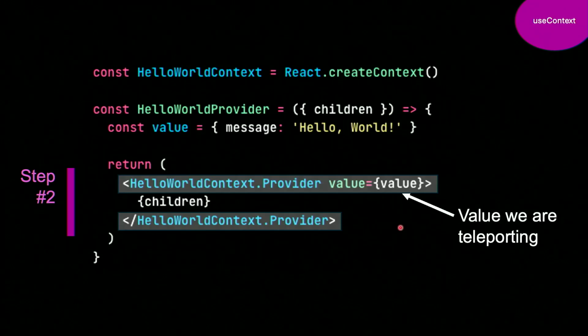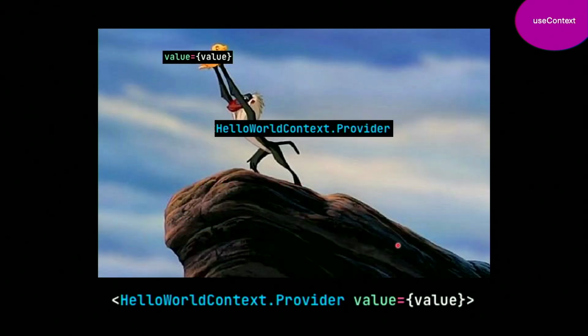I want you to notice here that there is no state going on. State has to be something that changes over time, and nothing here is going to change over time. This object is always going to be the same. So there is no state. Basically what it does is it's holding up the value so that all the children below can see it. Kind of like a global variable, but scoped and without the same maintainability nightmares.